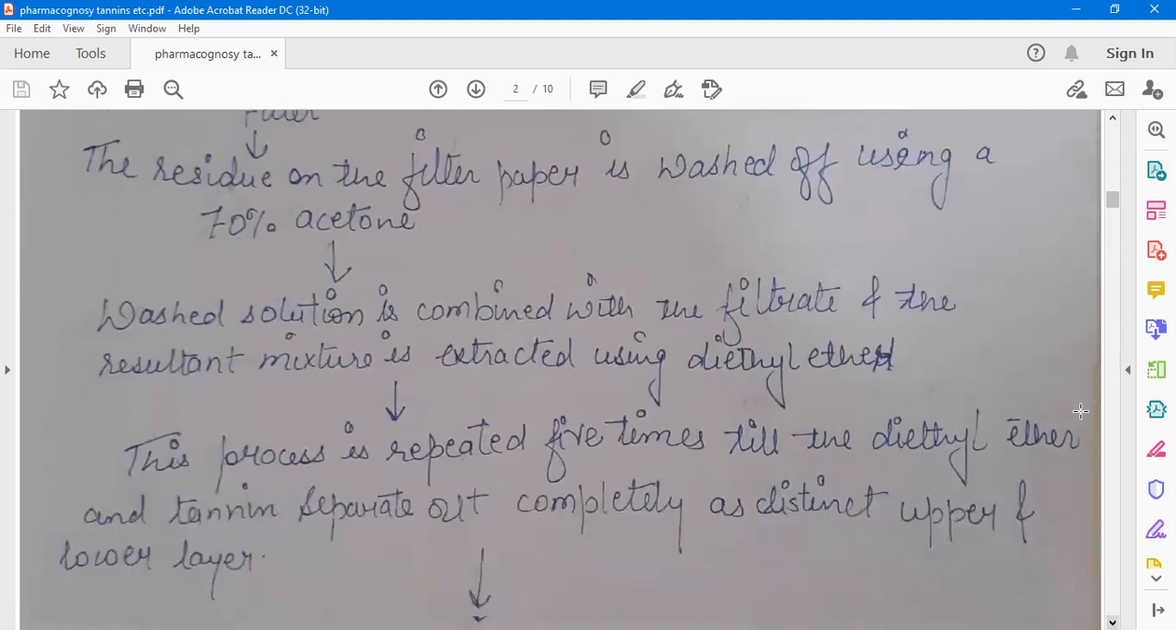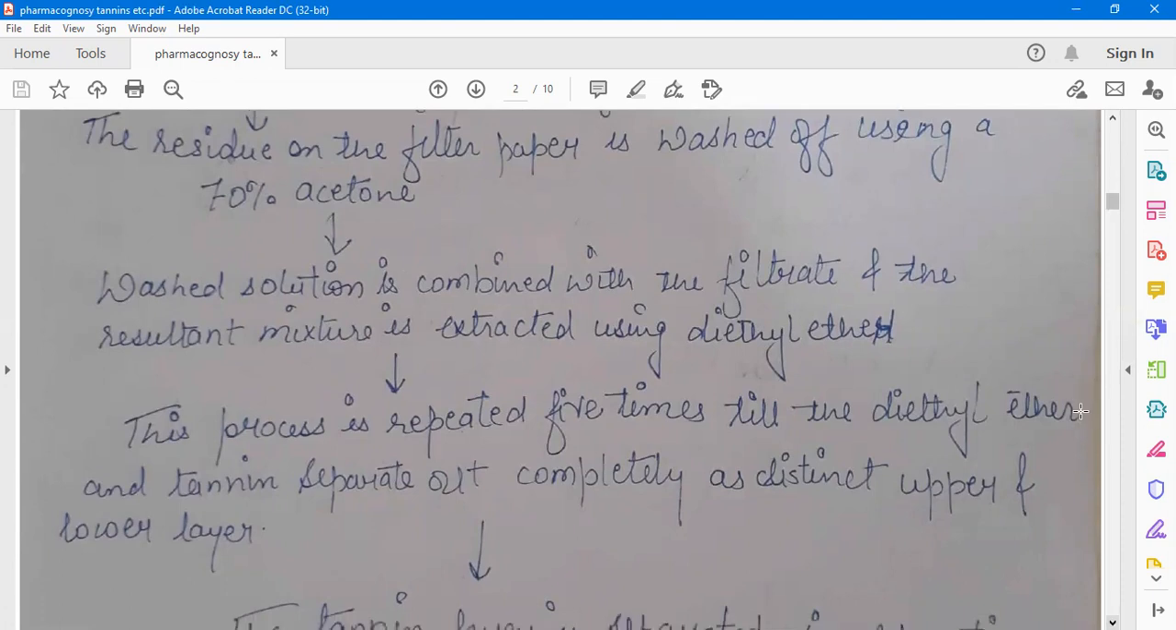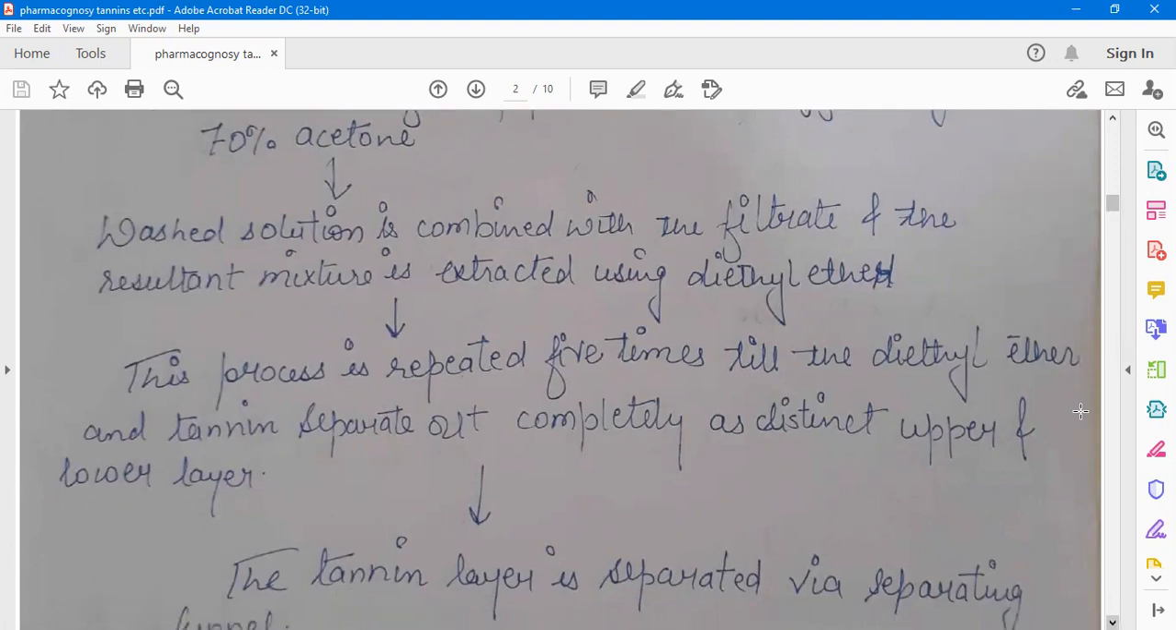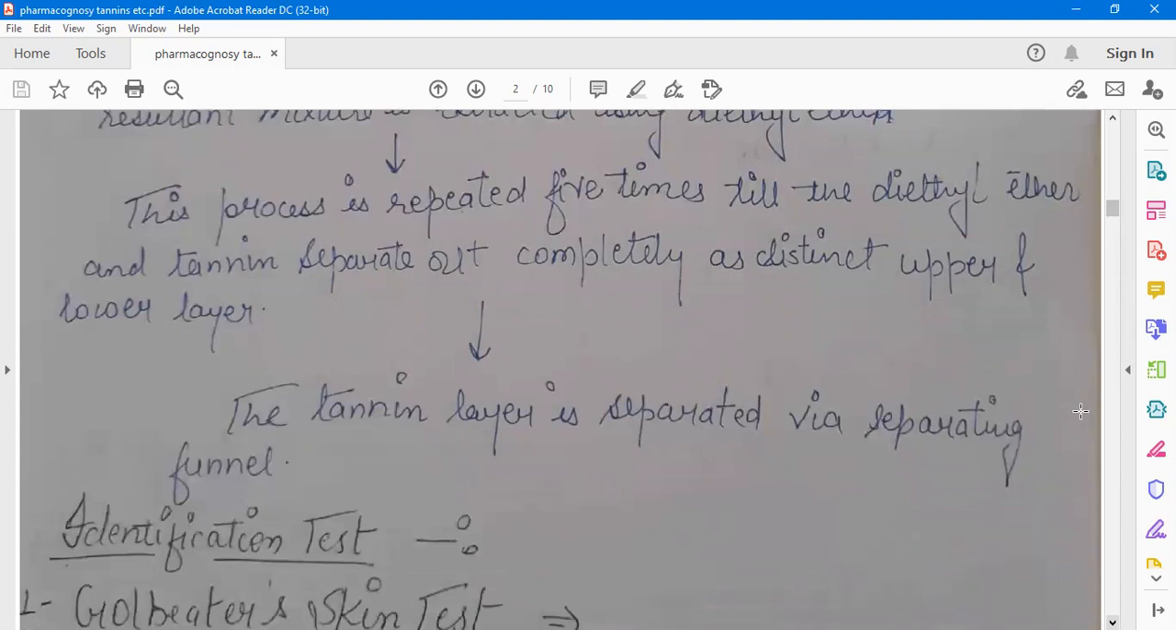Means we have to repeat this process of washing a number of times. Then we have to combine all the filtrate and at last extract with the diethyl ether. This process is repeated 5 times till the diethyl ether and tannin separate out completely as distinct upper and lower layer. The tannin layer is separated via separating funnel.